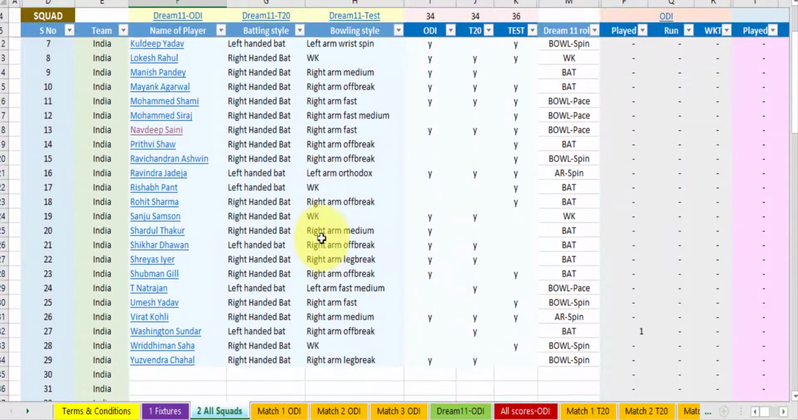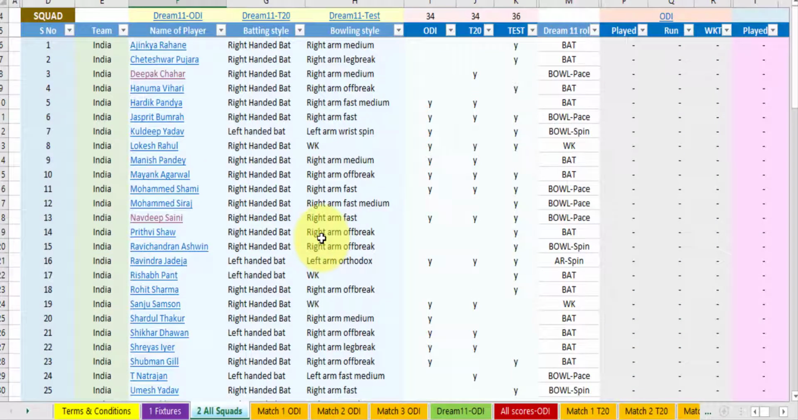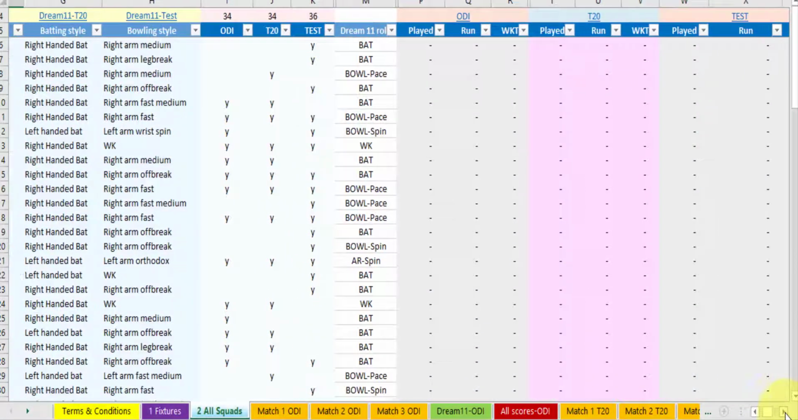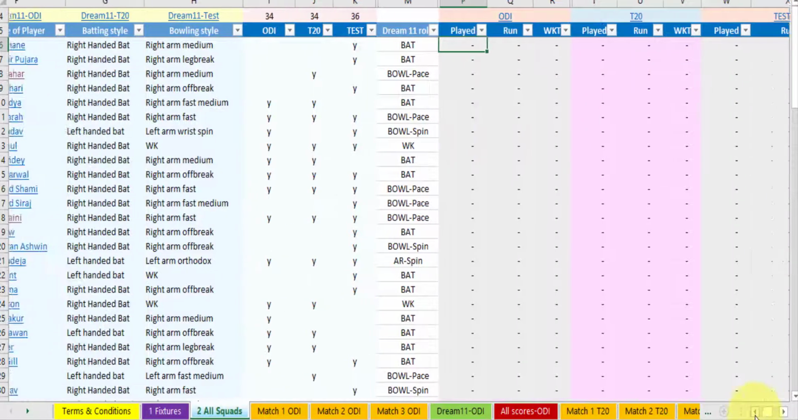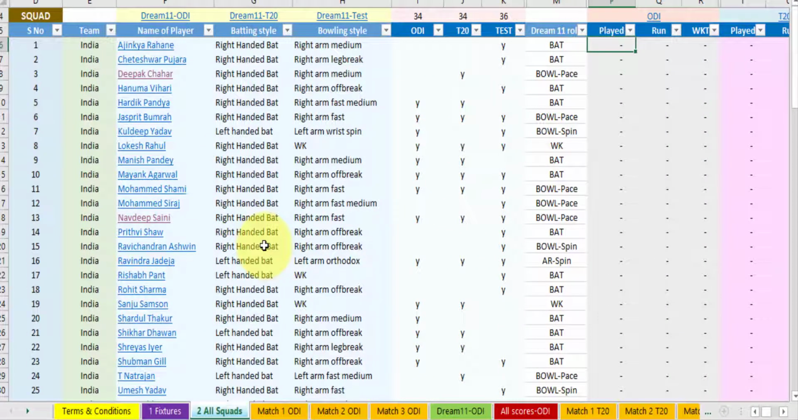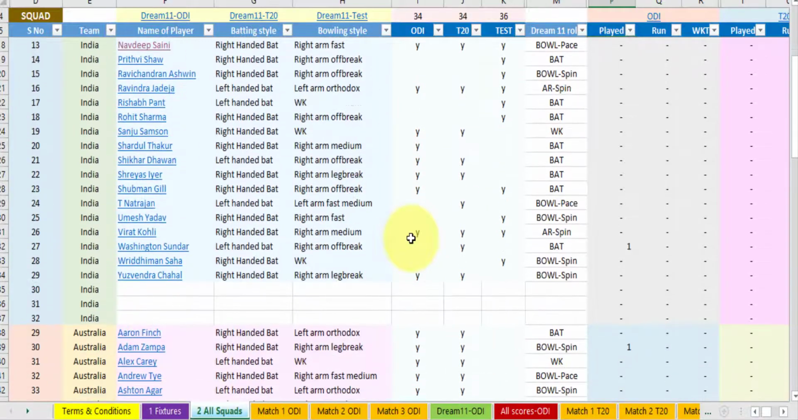Now come again to the sheet. So this is the sheet. It will work, and as and when the play progresses, the players who have been selected for ODI, the numbers will be appearing here. Total runs made by each player, total wickets taken by each player in ODI format, T20 format and Test format will start appearing here. So all the scores are interrelated, and we will be able to analyze which player has scored the highest or lowest, which is the most wicket taker, everything like that.